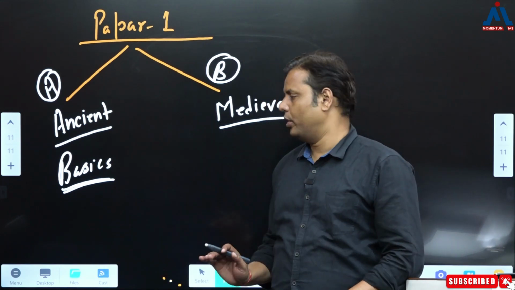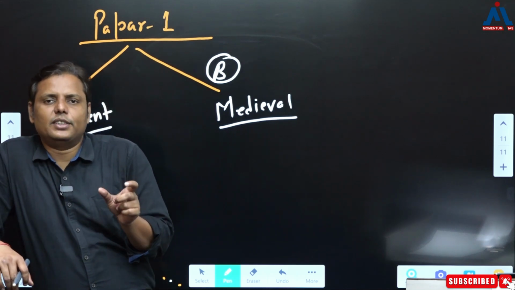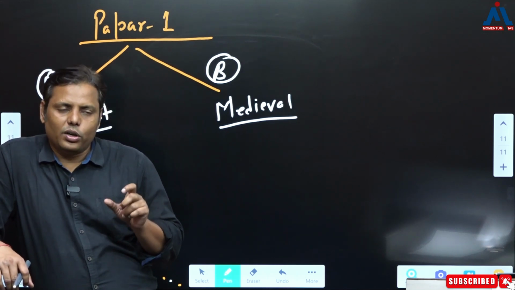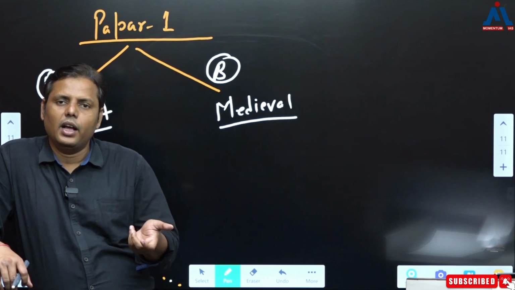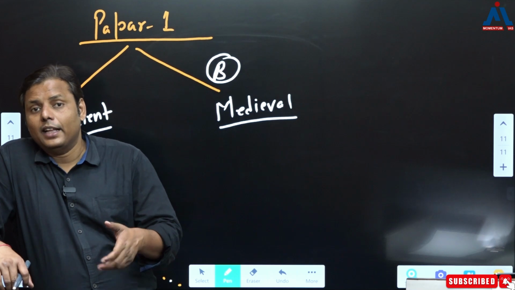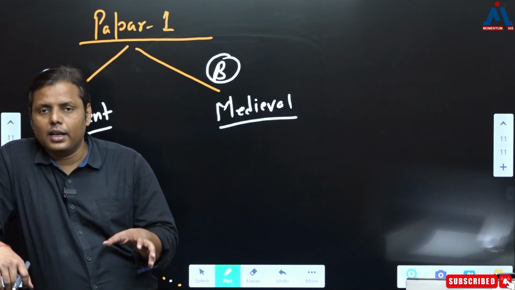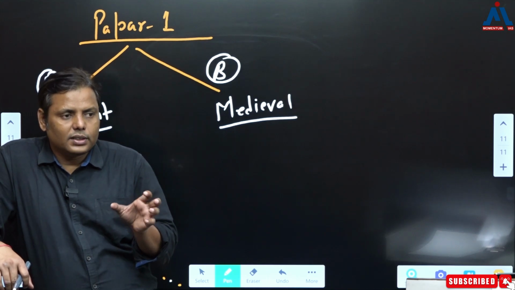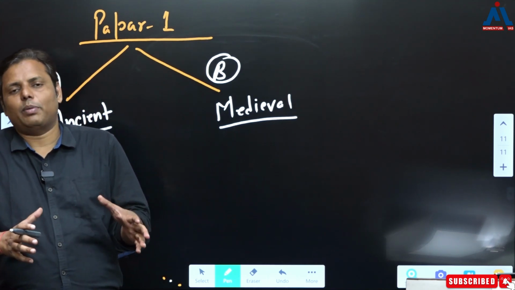So in ancient, what do you read? Let's say if you start the syllabus, the first topic is sources, correct? And from sources there are many questions that are asked in the optional, and there are also many questions in sources that they ask in general studies. They have asked about the Chinese sources, they have asked about the Greek sources, correct? So you can find that questions are coming directly from that part also. So you can't say that this part should not be covered.